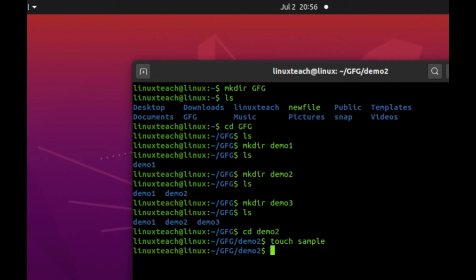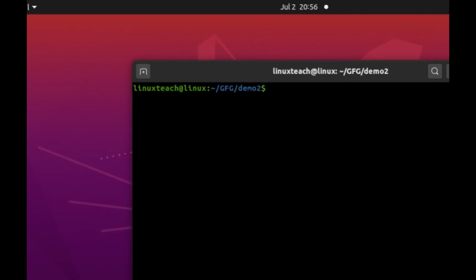Now check what is inside the demo2 directory, just type ls, and we have sample. Yes, so it created a sample file. Now we will clear everything. Now consider the following tree hierarchy as an example.